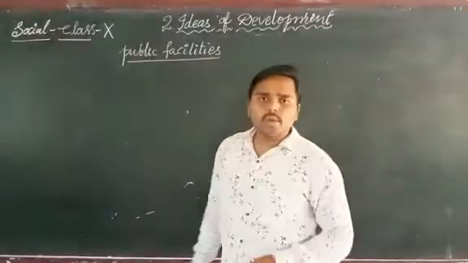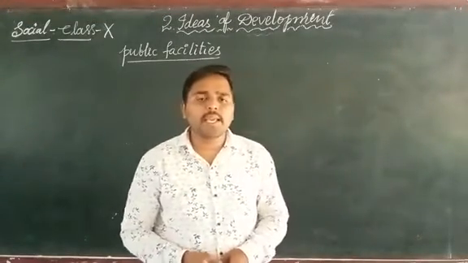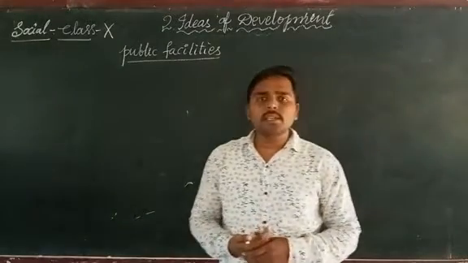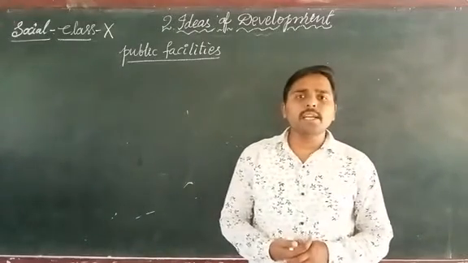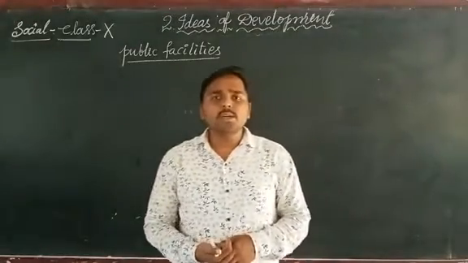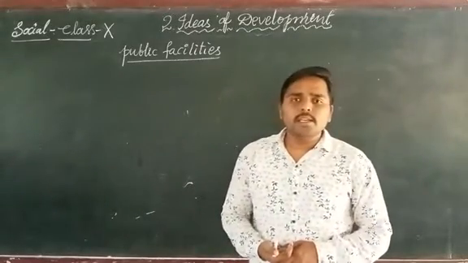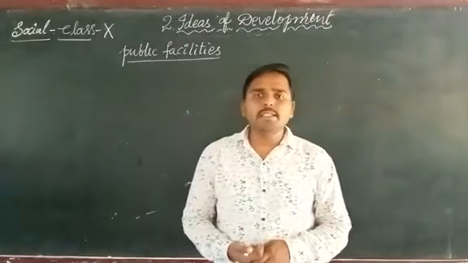In the previous class, we discussed some developmental aspirations like per capita income, or average income. It is defined as the ratio of the total income of the country to the total number of population in the country. And we discussed IMR.